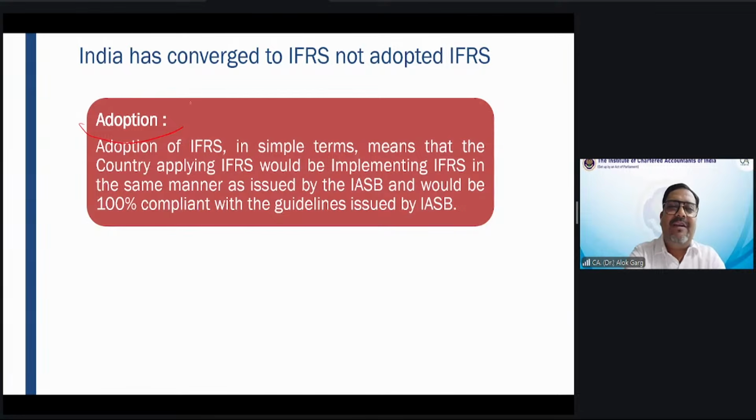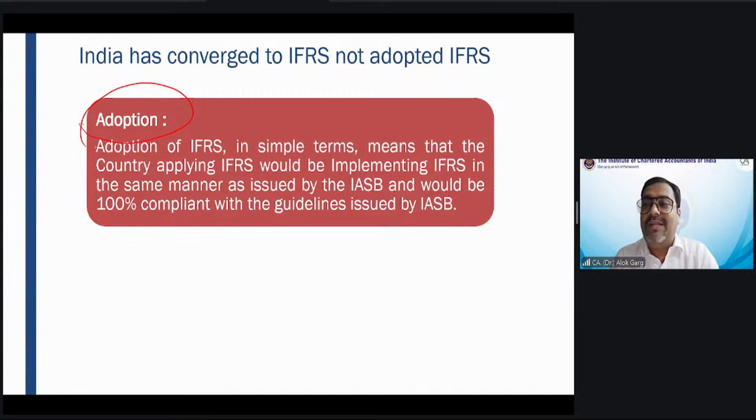You are all aware of the meaning of the word adoption. Taking others' baby as your baby. As simple as that. For example, the Middle East, Dubai. Do you know any company in Dubai or Abu Dhabi? Yes, Emirates Airlines, Etihad Airways, right? Qatar Airways is not in Dubai, but I'm talking about the Middle East.